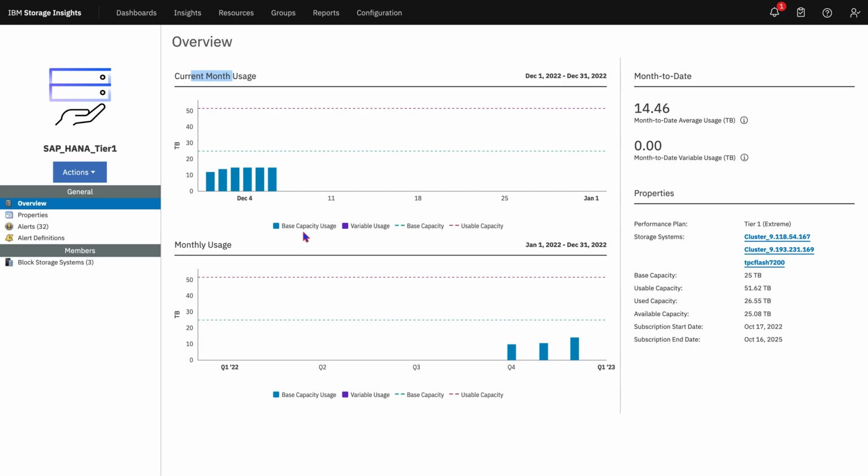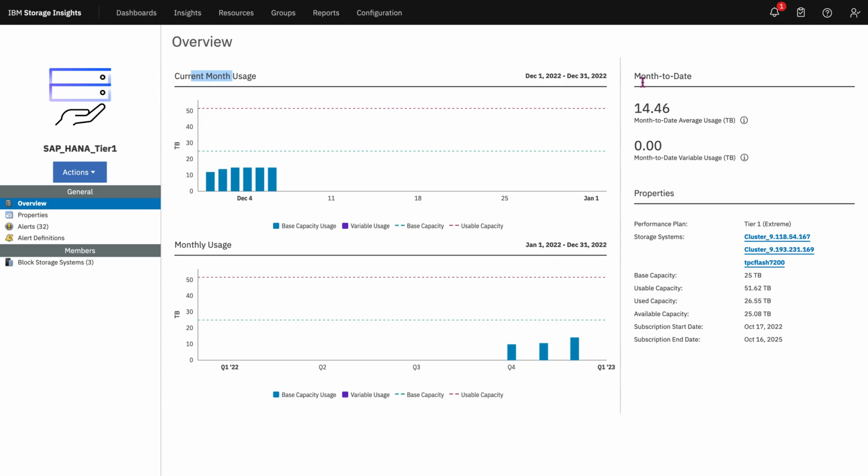But you come to know your base capacity usage and your variable usage. Variable usage is whenever your usage goes above base capacity, that will also be shown, and how much you are actually going above base capacity. Then at the bottom you have monthly usage. Now what does monthly usage show? It shows you your usage on a month basis, again against your base capacity that you have subscribed to, and it will always show you the usable capacity as well as the variable usage capacity. That means anytime you actually went above base and how much you had to pay extra for.